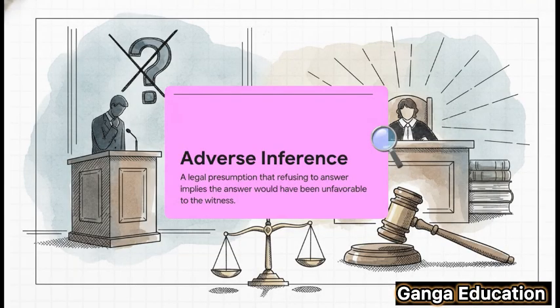Let's talk about that key term again, adverse inference. It's really important to understand that this isn't a penalty or a fine. It's a legal presumption. When the court decides a question is proper and the witness refuses to answer, the court is allowed to legally assume that the answer would have been unfavorable to that witness. That's a very serious procedural consequence.